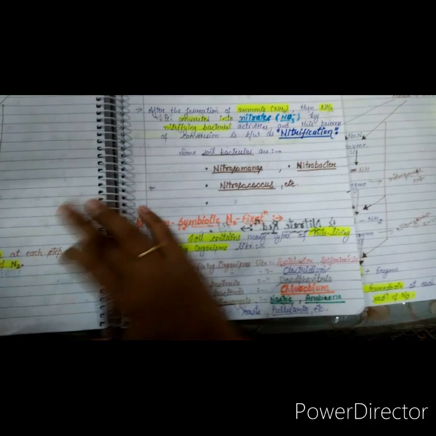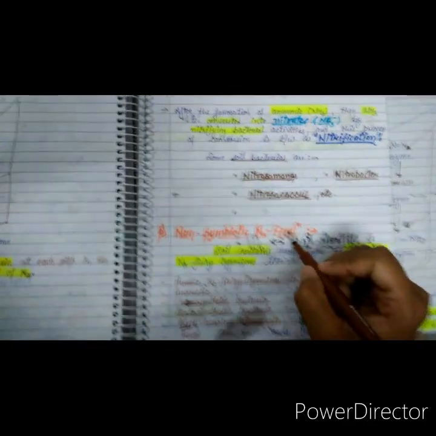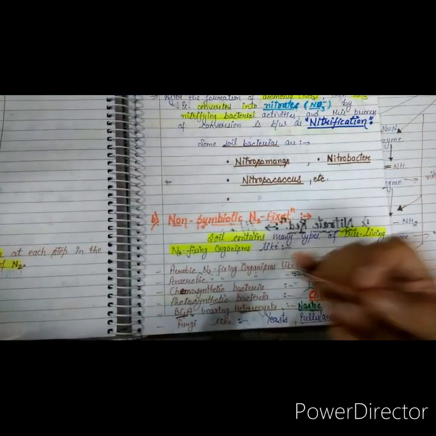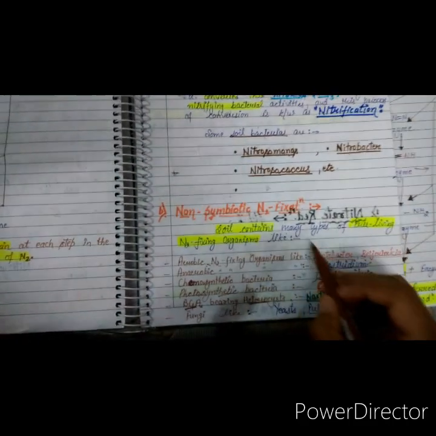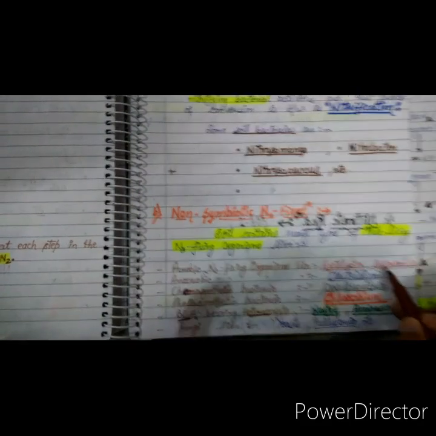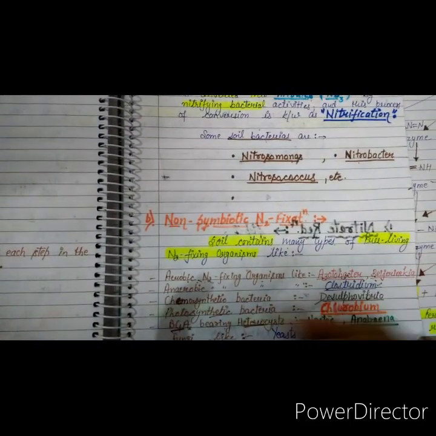So let me start today's topic, non-symbiotic nitrogen fixation. This occurs by some specific free living organisms. For example, in aerobic conditions, the organisms are Azotobacter and Beijerinckia. In anaerobic conditions, Clostridium.